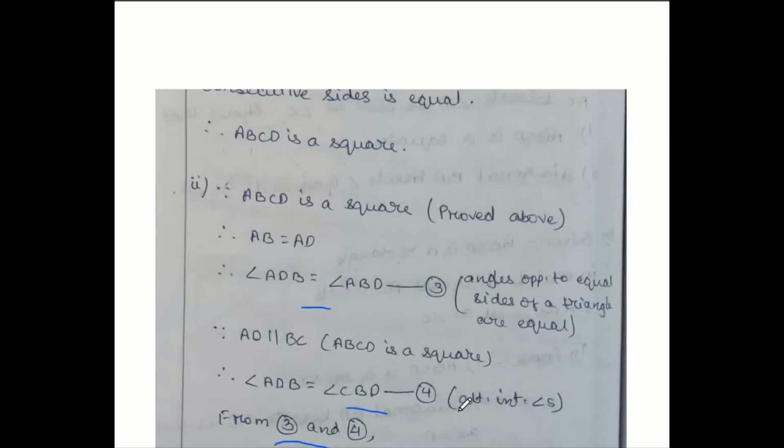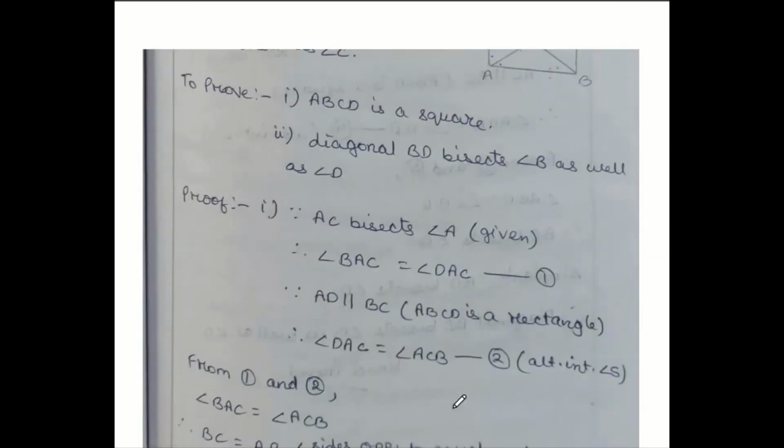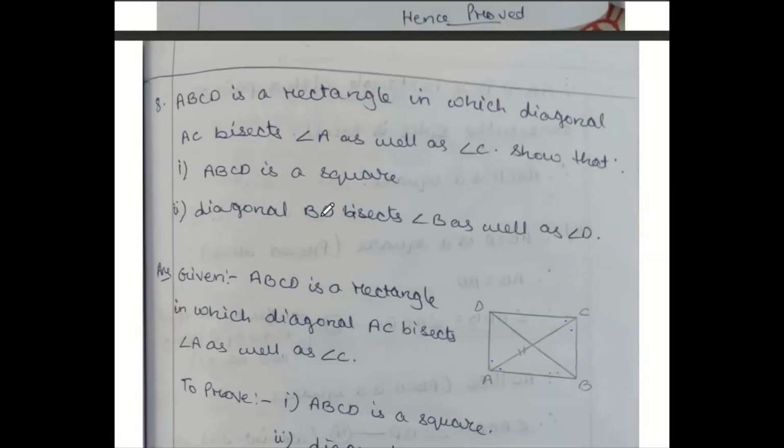That's your question number 8. It was given as a rectangle. I proved this is a square, and diagonal BD bisects angle B also, angle D also.